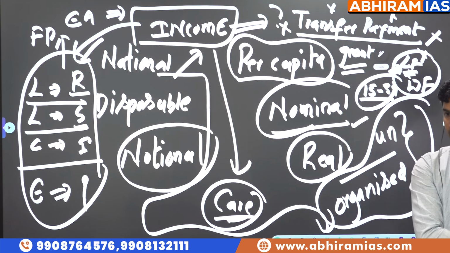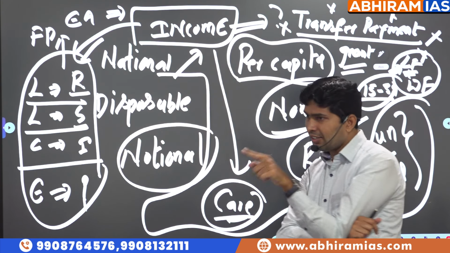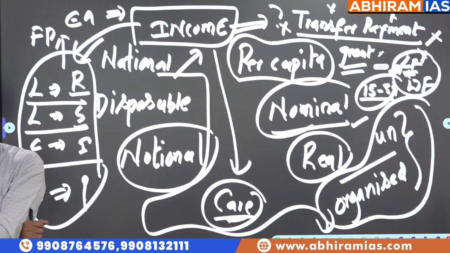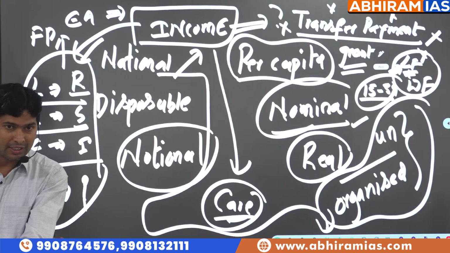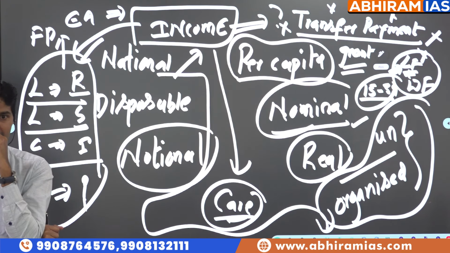What is the difference, sir? Every month he is getting 25,000. But what happens to purchasing capacity of 25,000? Keeps on changing because prices keep on changing. So if nominal is adjusted with inflation, that is called as real. If nominal is adjusted with inflation, inflation means what? Increase in the prices. Purchasing capacity, that is called as real income.